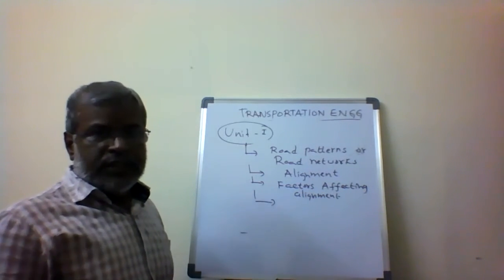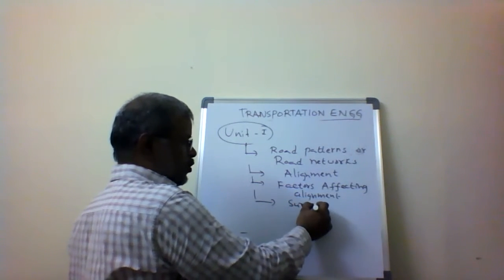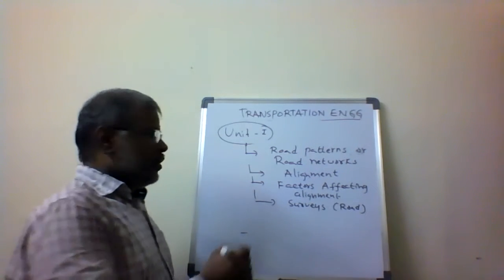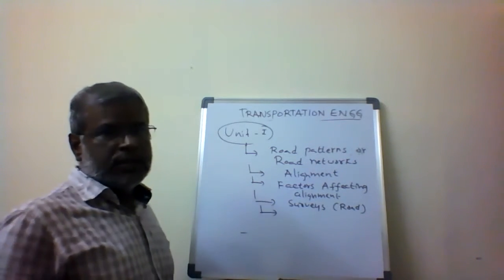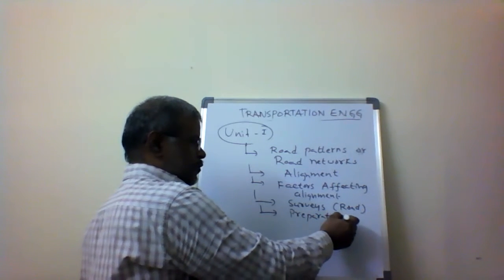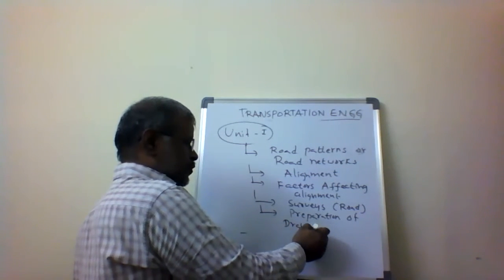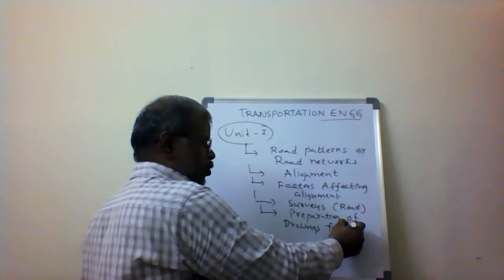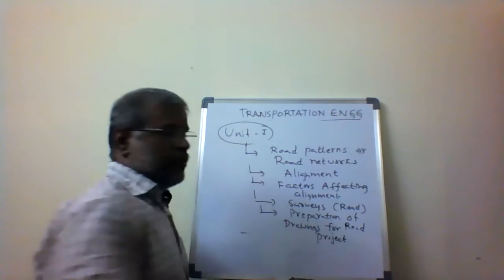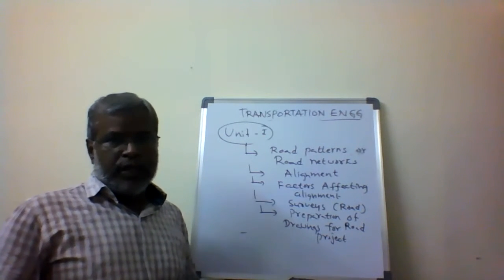Then what are the different surveys that will be needed to go for the highway development: highway planning surveys, road surveys. Then the last one is the preparation of the highway project, the preparation of drawings for road projects. So this is the entire Unit One, covering from the beginning.